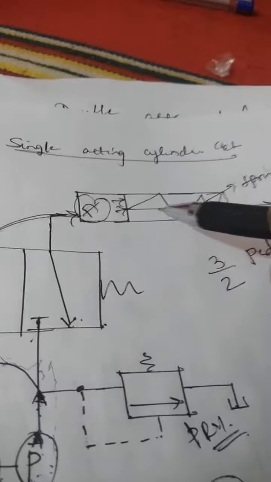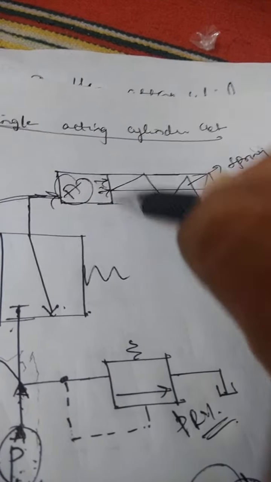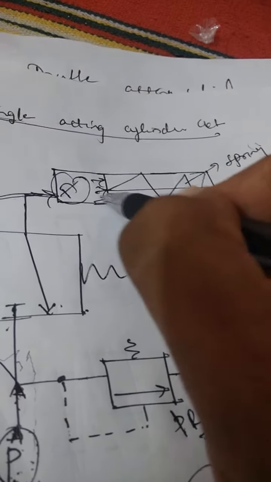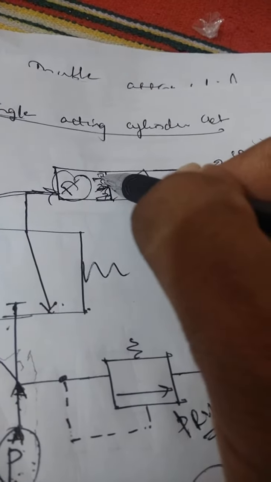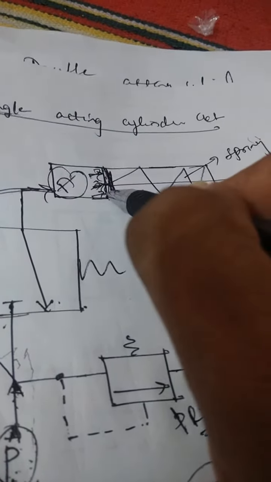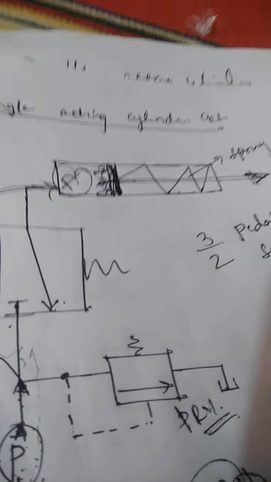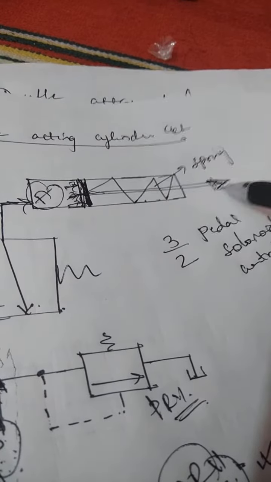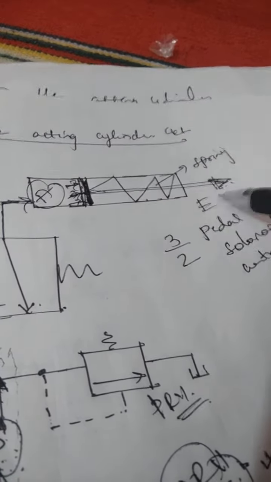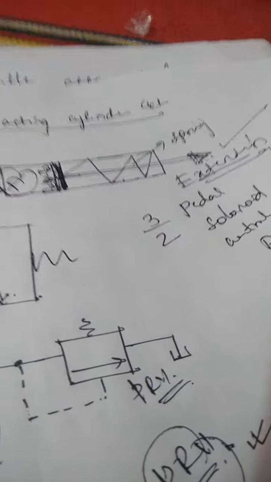Here coming to the fluid path, the pressurized fluid is entering into the piston area of the cylinder. Therefore, certain amount of the pressure is created on the surface of the piston. Due to the application of the pressure, the piston is moving in a forward direction. This is called as extension. Therefore, extension means the forward movement of the piston.